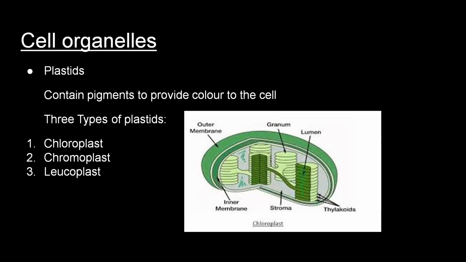Now, chromoplast. These chromoplasts are the plastids associated with different colored parts of the plants like fruits, vegetables, and flowers. And these are responsible for imparting color to the different parts of the plants other than the green. Now, leucoplast. Leucoplasts are colorless plastids and these store starch, proteins and oils in them.